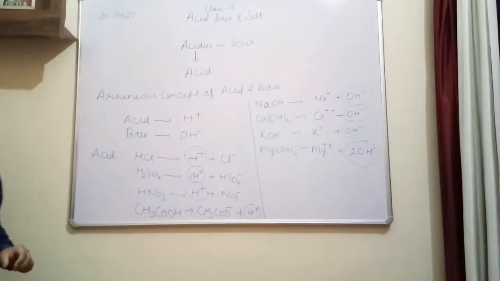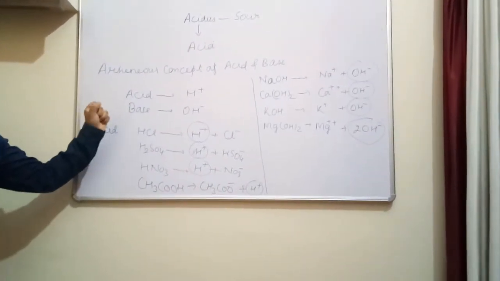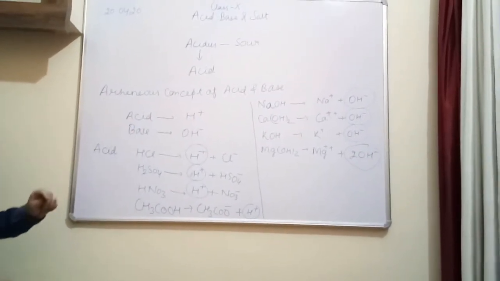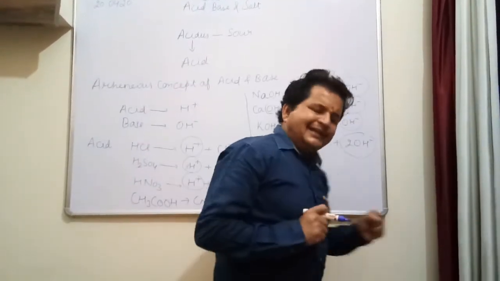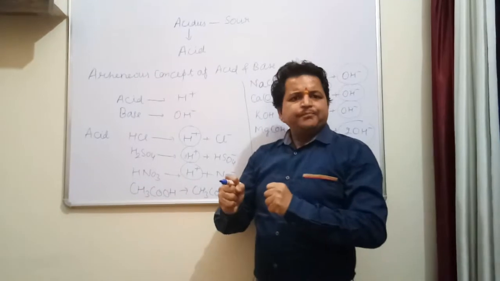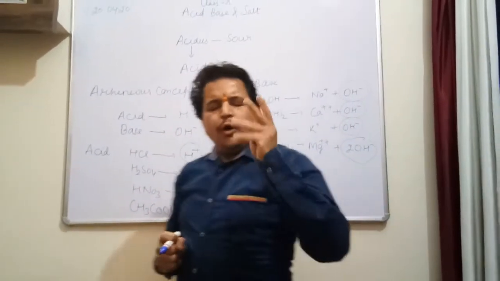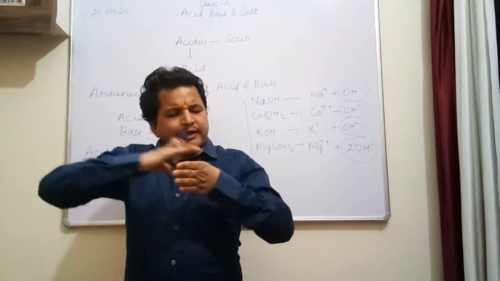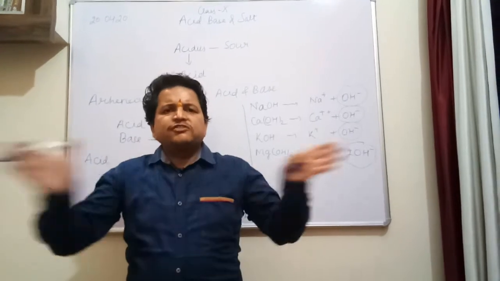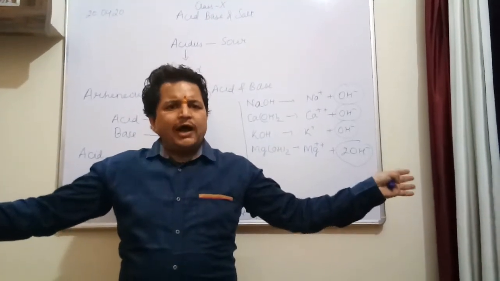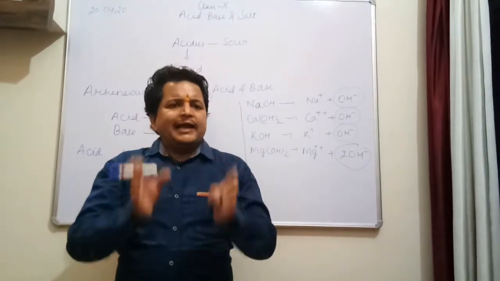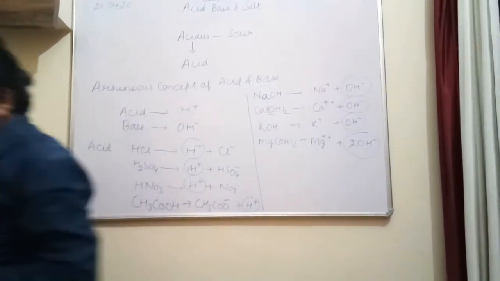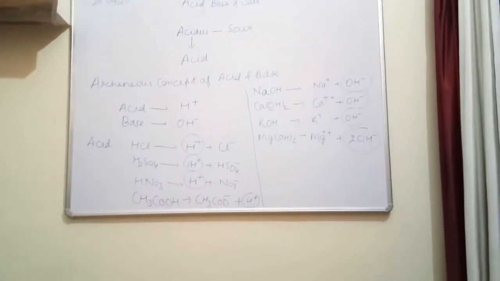Now we will discuss the acids only, how we can study the acids, how many types of acids there are, how we can classify them. Whenever we study anything scientifically, in the scientific method, whatever we are doing is classified, that is divided. Why? So that we can get more and more information about it in a proper manner. So now we will classify the acids.